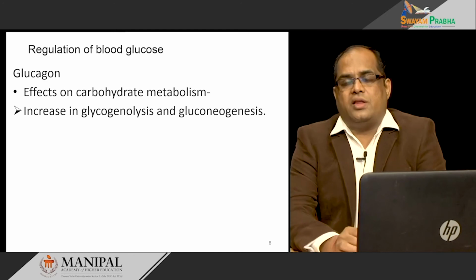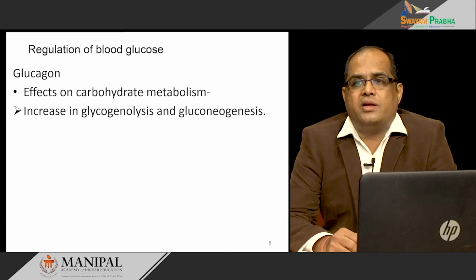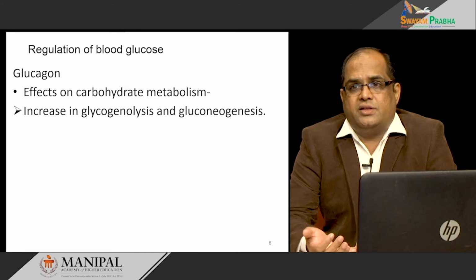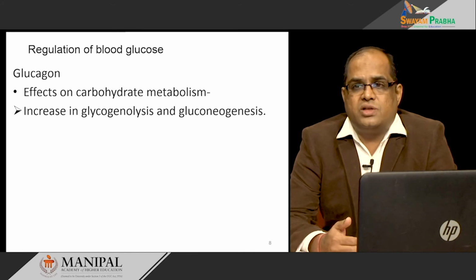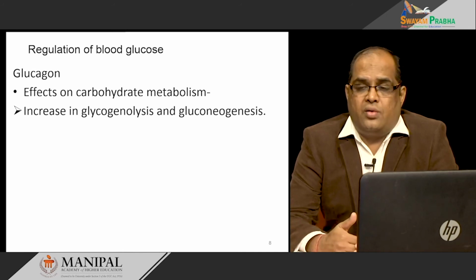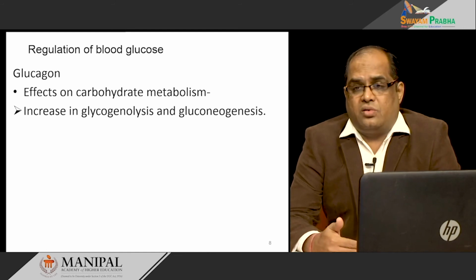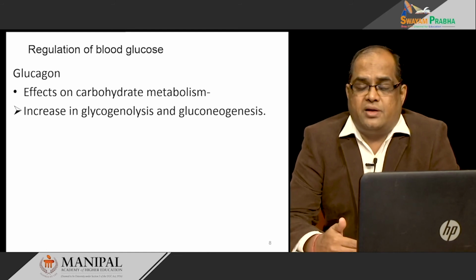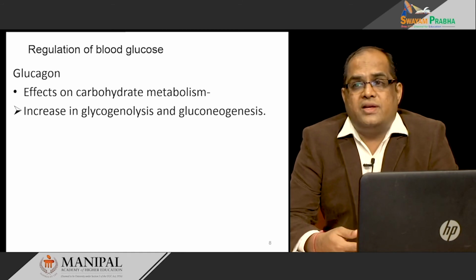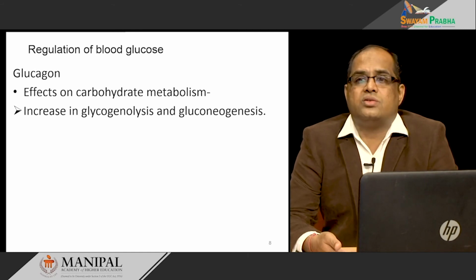Then comes the other hormone. Both are counter-regulatory hormones. On the one hand, insulin will be released when blood glucose level is high, and it helps in decreasing the blood glucose level. On the other hand, when the blood glucose level is low, when you are fasting, in a starving condition, that is sensed by the pancreas and it releases glucagon. Glucagon is a hyperglycemic hormone. It increases the blood glucose level.